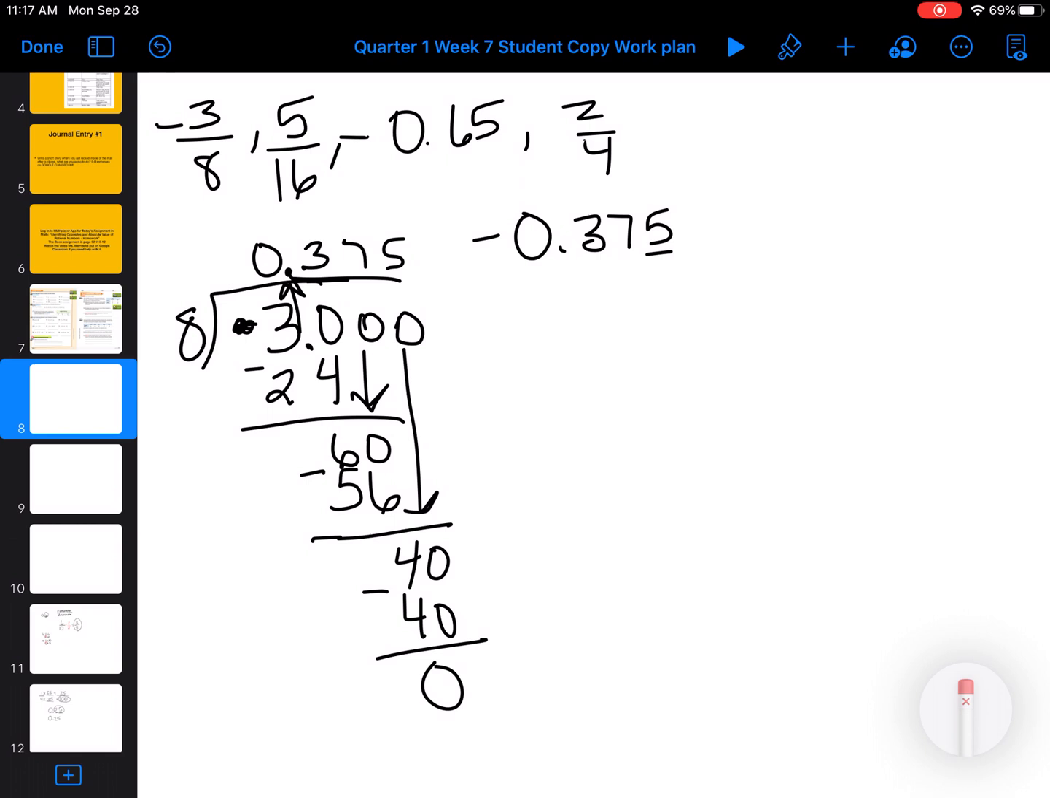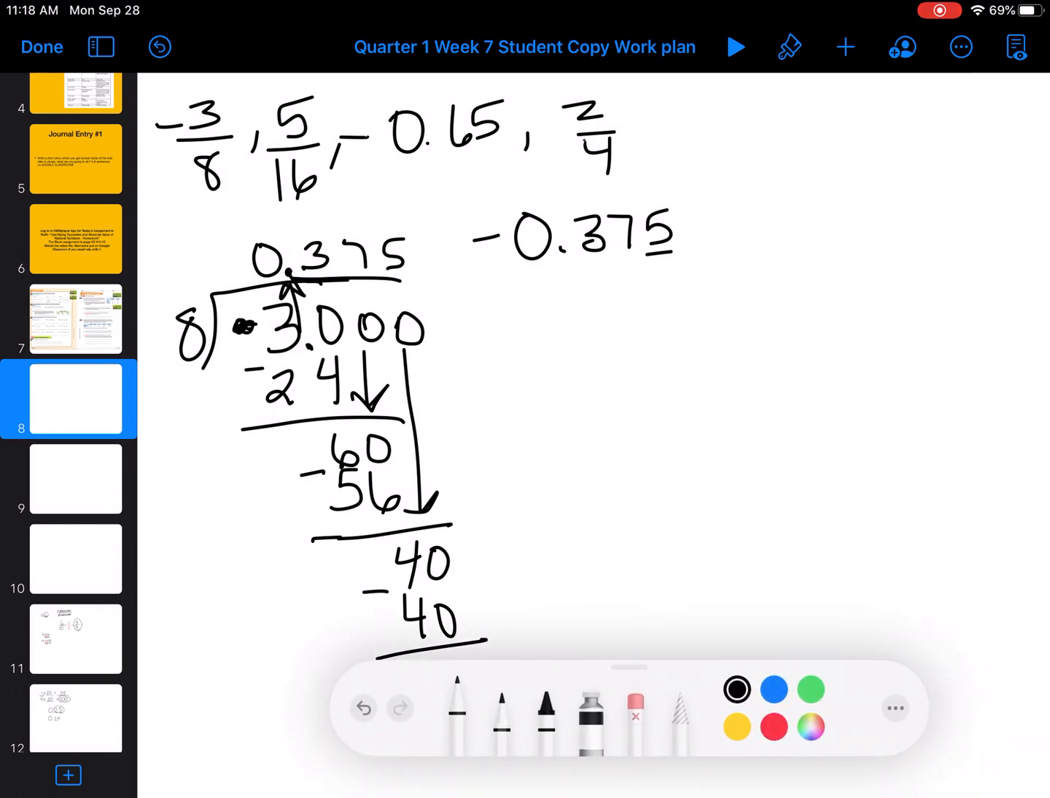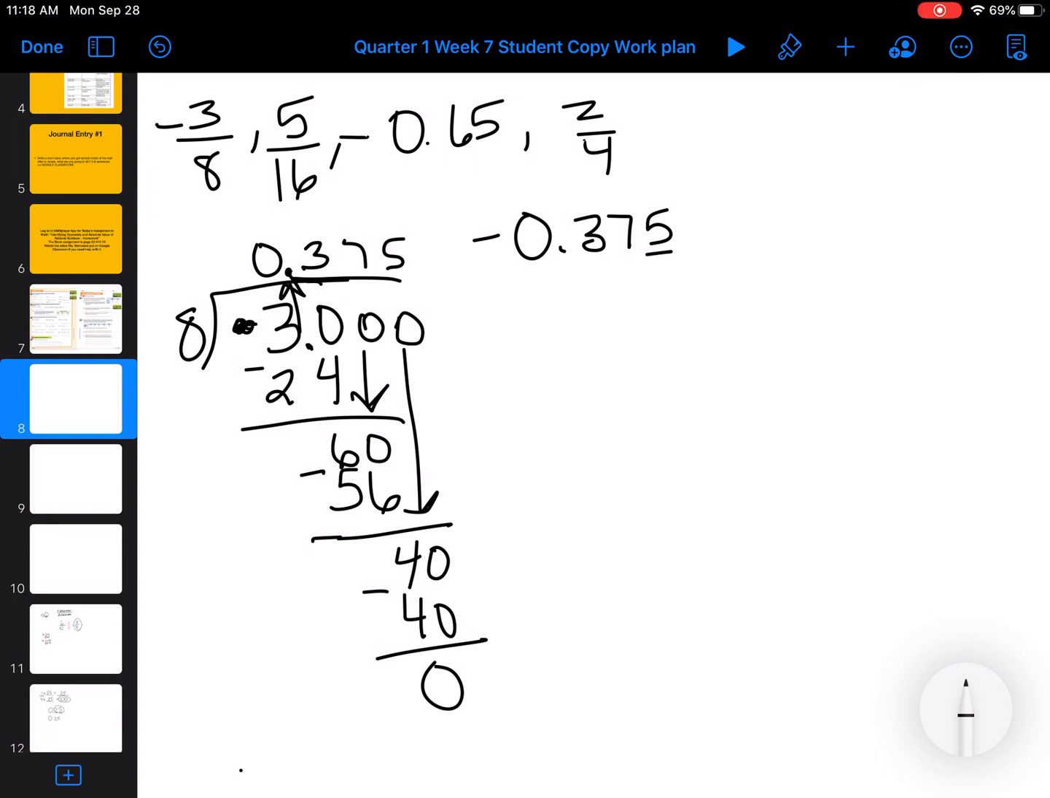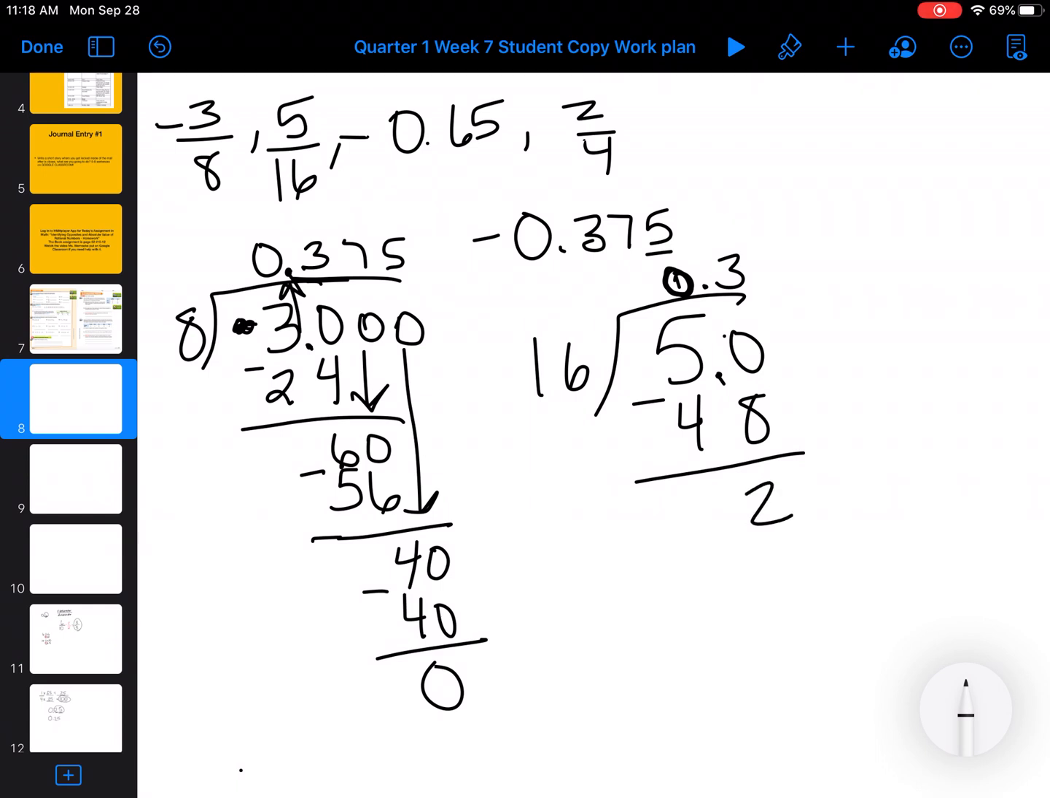So then, I'm going to look at my 5/16, and I'm going to do the same thing. So 5 goes on the inside and 16. How many times does 16 fit into 5? 0. 16 fits into 50. 16 times 3 is 48. 50 minus 48 is 2. So add another 0. 16 fits into 20 1 time. 16 times 1 is 16. Subtract, 4.